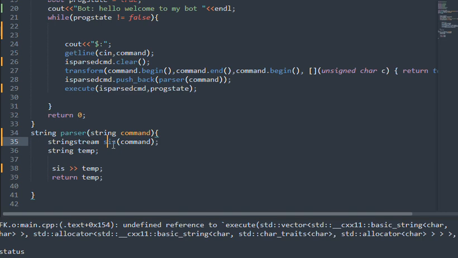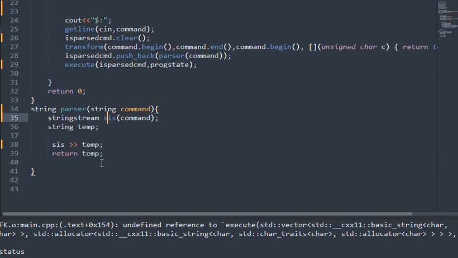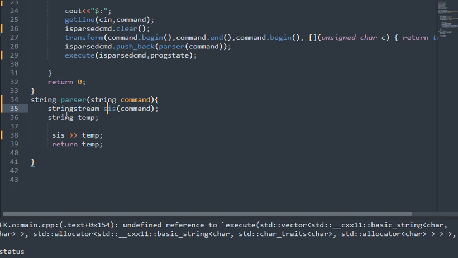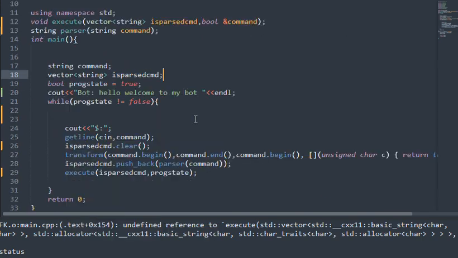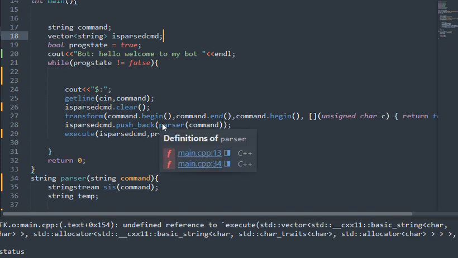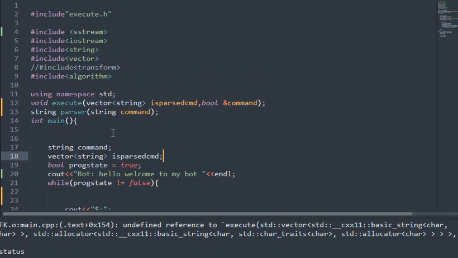It will store the string and then we can extract from it. So now we get a temporary string variable where we extract the first command. We only take the first word, and we return it. Then that is pushed back to the parsed command, and that parsed command is passed to the execute function, where the program state is also passed.